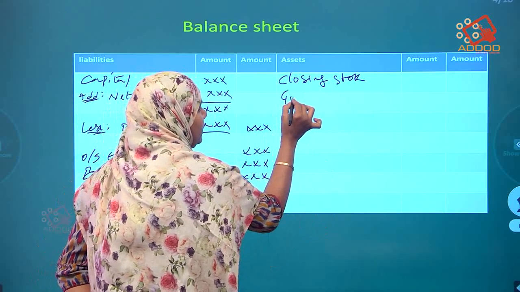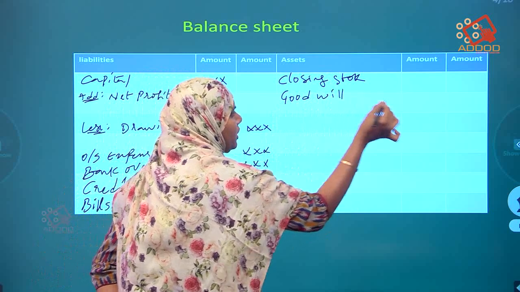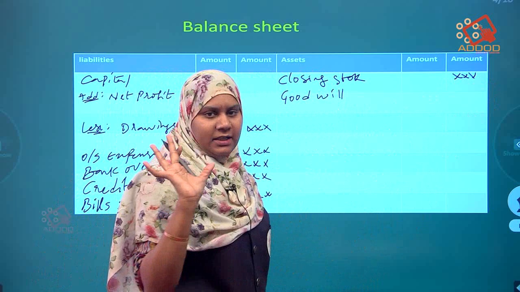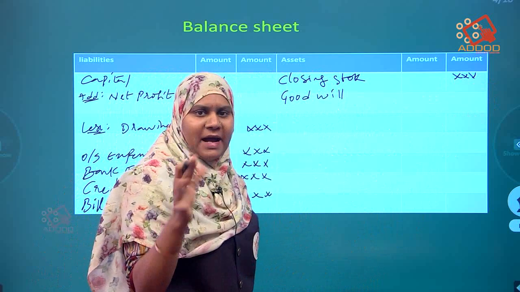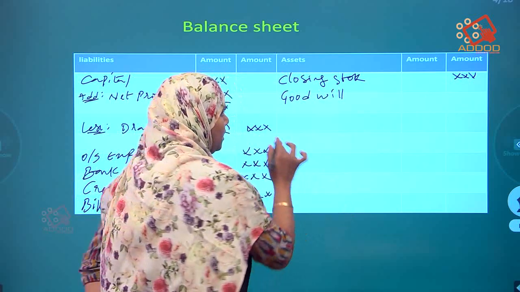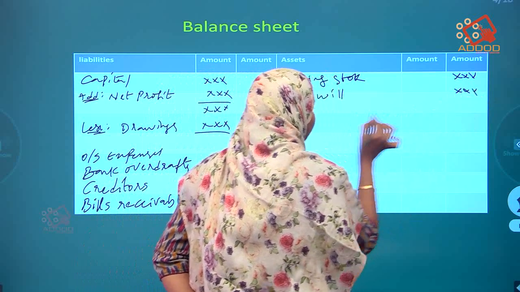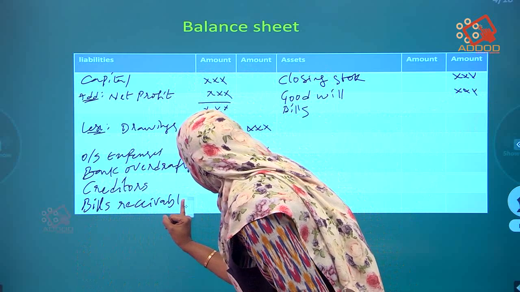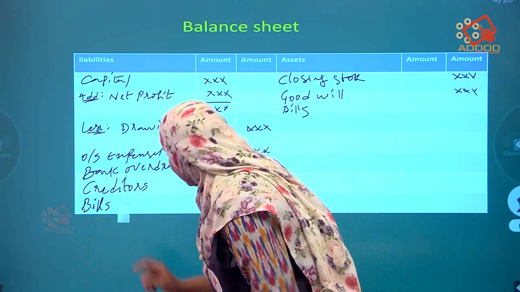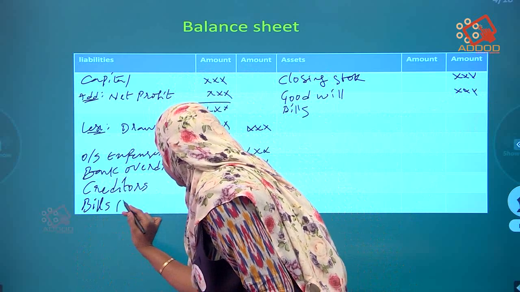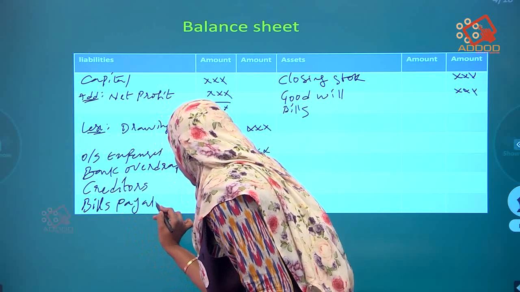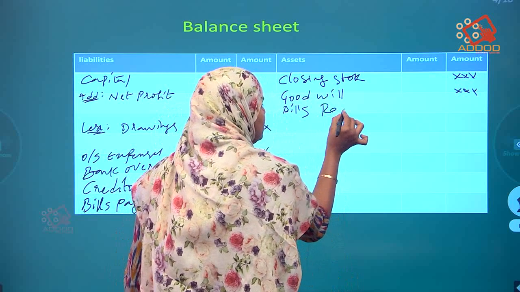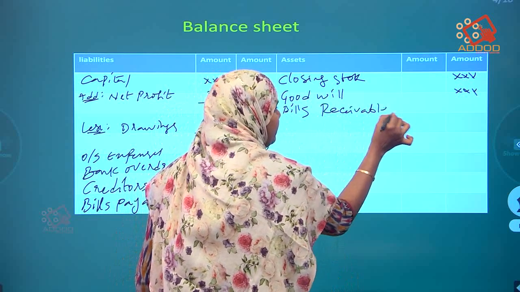Closing stock. After that, goodwill. These are the items that you have to remember. Simply, if I tell you, you have to learn it by heart. If you learn it by heart, the solution is easy for you. Goodwill. After that, sorry, this is not bills receivable, it's bills payable. This side bills payable, this side bills receivable.